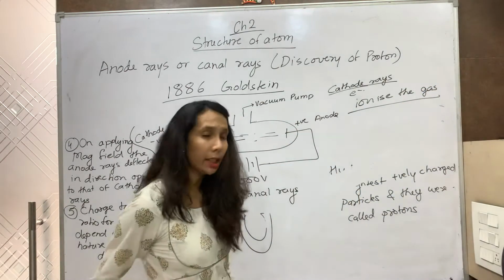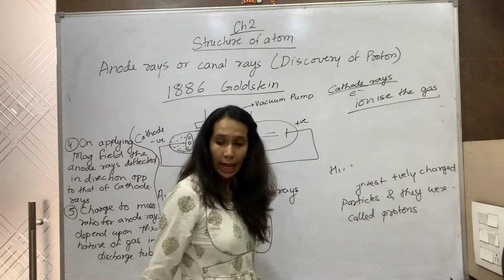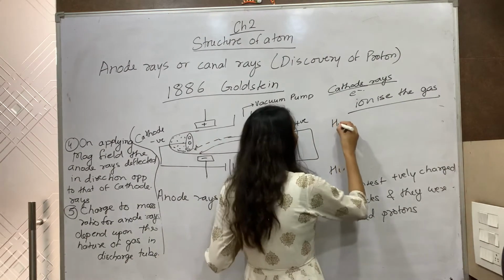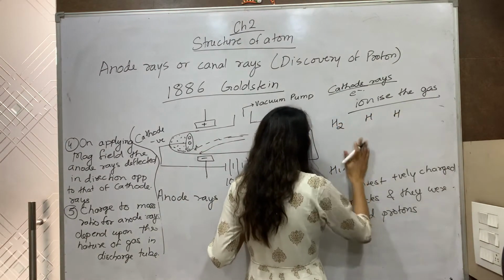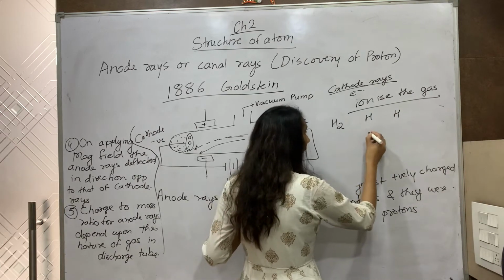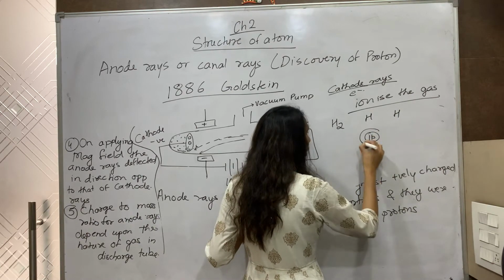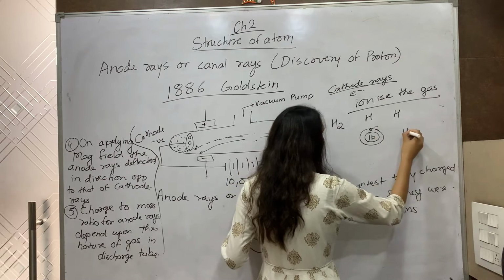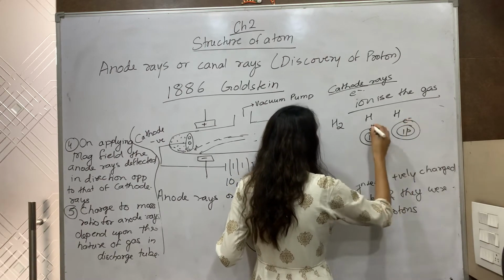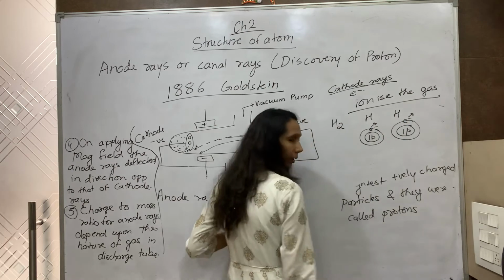Ionize the gas means, if I consider hydrogen gas, H2 is filled, at such a high voltage it breaks into hydrogen atoms, and a hydrogen atom, you know, consists of one proton and one electron. So ionize means this electron is removed from it.